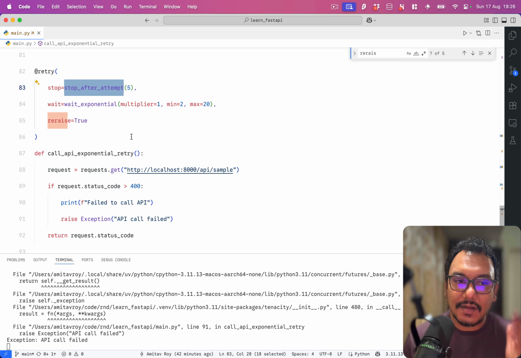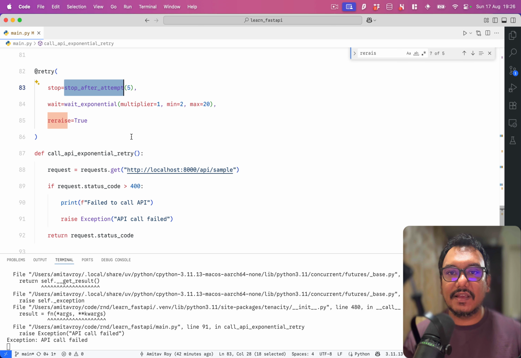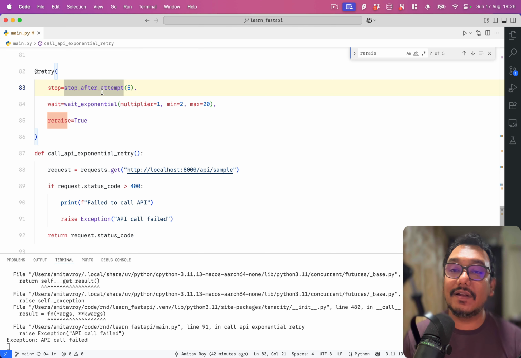So there's no point banging that API again and again and making your life worse and even your API provider's life worse. So this is how you can exponentially increase the time so that you are able to relax and you already have a chilled way of making the API calls, and you also have a limit at how many times you would want to call.